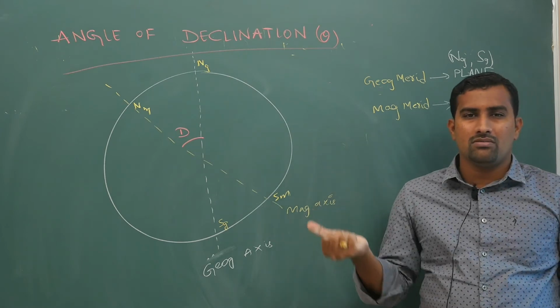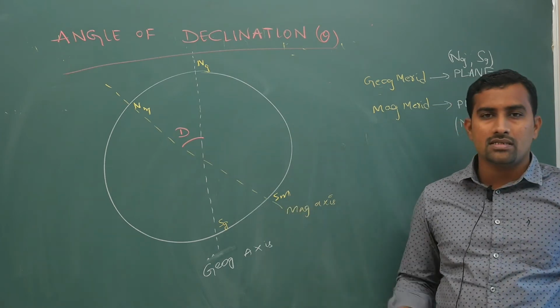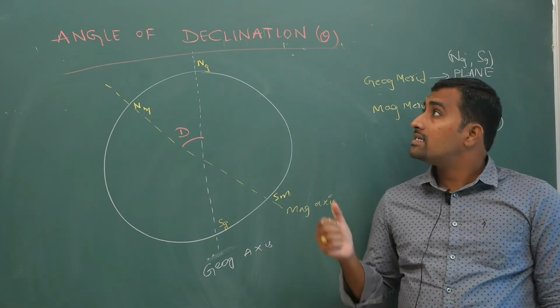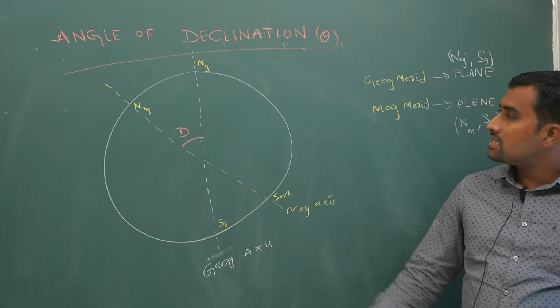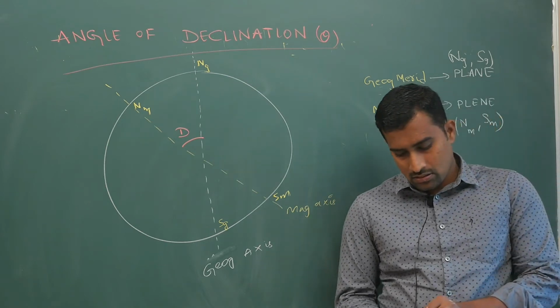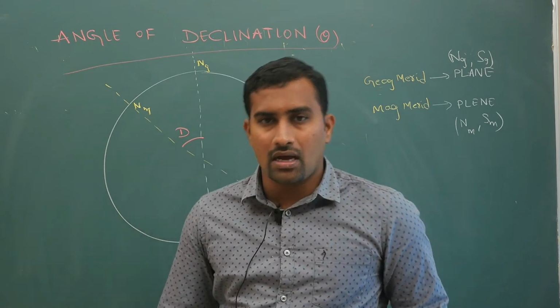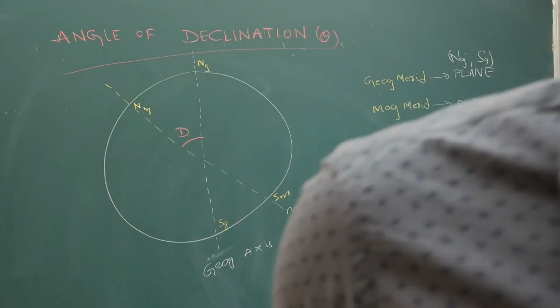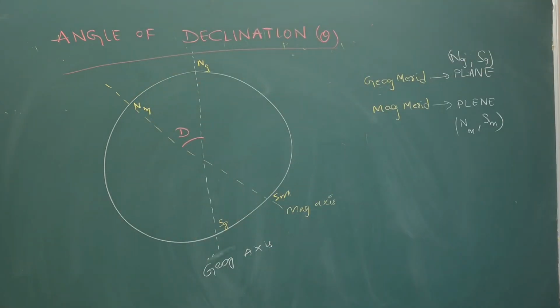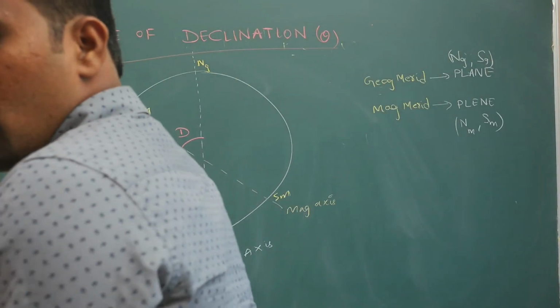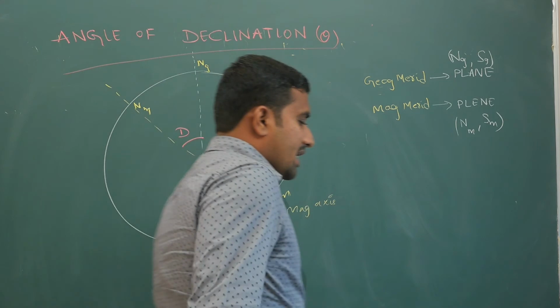In books there may be some other symbol. But what is there in symbols? The subject is important, right? Now your angle of declination theta is the angle between your meridians. Meridian means, I have told you, it is a plane. So out of the sphere that you take,